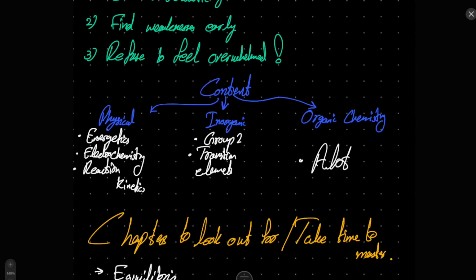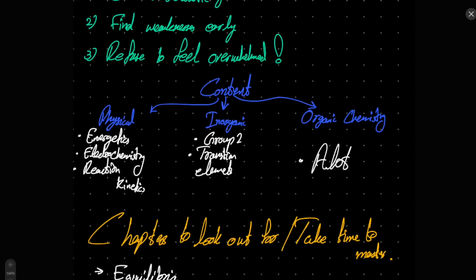Furthermore, the content is quite similar to AS, just again a lot more. Physical chemistry has a lot of interesting chapters. Energetics, electrochemistry is the next. Electrochemistry specifically is a very interesting and very new chapter, and reaction kinetics has a lot of interesting things. A lot of the things that you have studied in organic chemistry of AS is going to be reinforced in reaction kinetics as well.